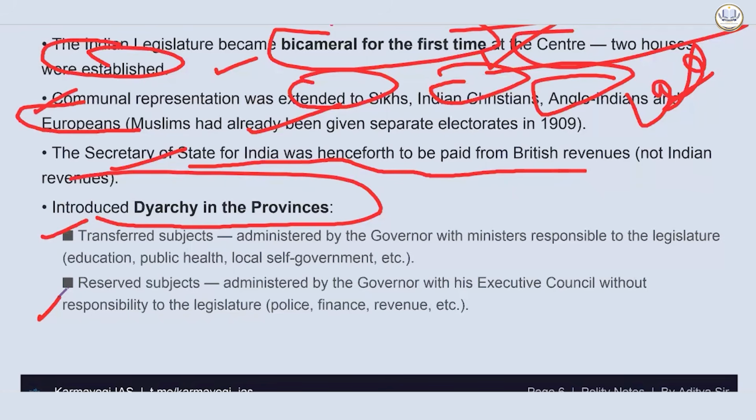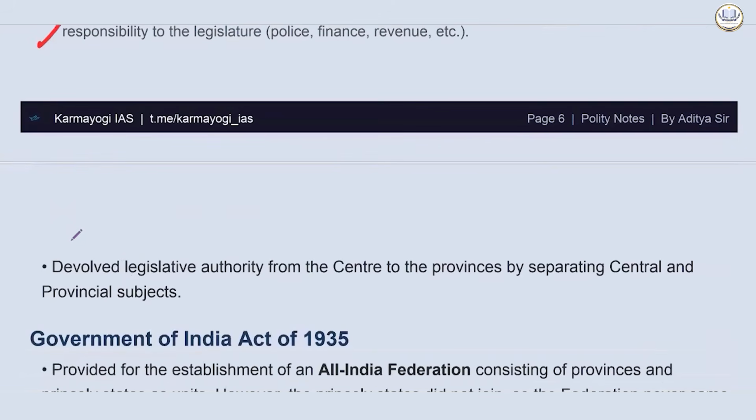Transferred subjects were administered by the governor with ministers responsible to the legislature, and it included perhaps things which were of lesser importance to them. They were not paying heed to education or public health or local self-government. Local self-government, though, is not paid heed even now. And this was the PYQ which was asked, and people became confused. So reserved means more control. Local self-government is still not getting the importance that it should get. It also devolved legislative authority from the center to the provinces by separating central and provincial subjects.